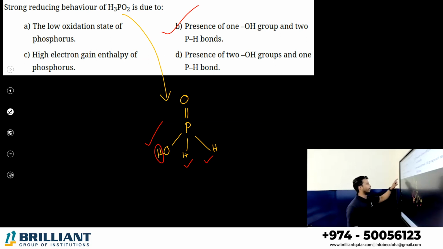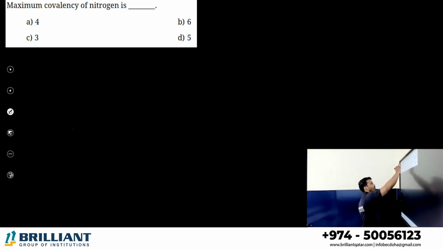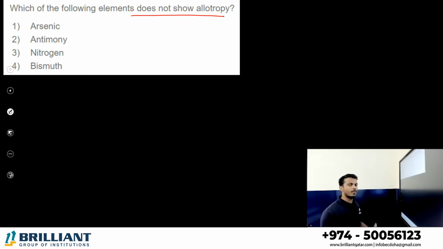Okay, option is B. Maximum covalency of nitrogen. We discussed before, maximum covalency of nitrogen is which one? 4. Right, in the beginning we discussed. Which of the following elements does not show allotropy? You know, carbon makes allotropy or catenation. Why? Because the bond is stronger.